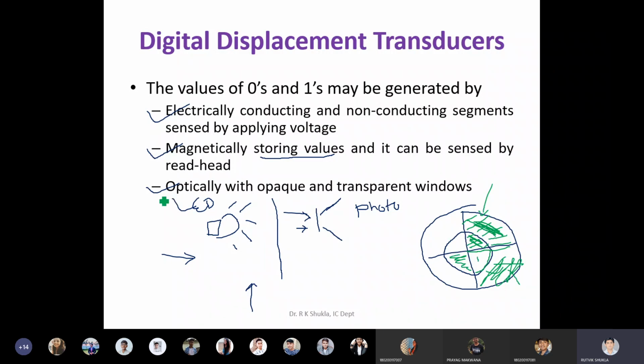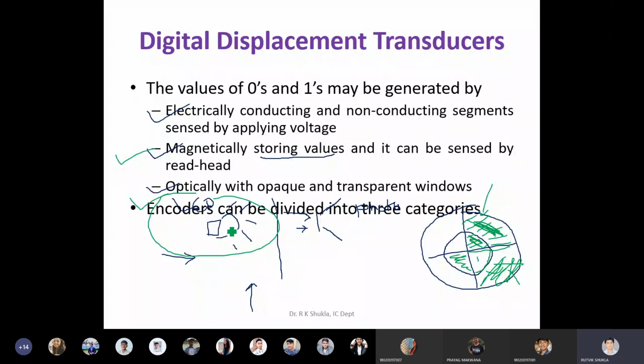So it's another solution which is very popular in the industry. It is optical with opaque and transparent windows. This solution is also popular with the help of magnetically storing values. Sometimes instead of this, they are also using inductive proximities to sense the position with the help of a similar arrangement, but by using the magnetic or the inductive proximity.